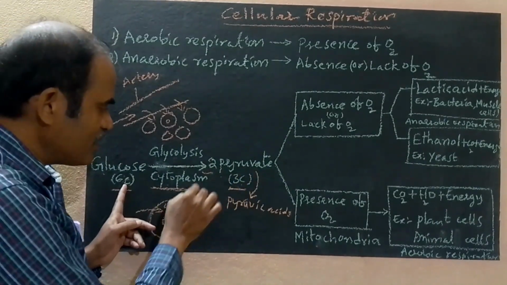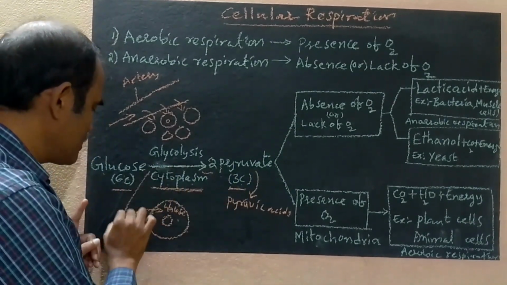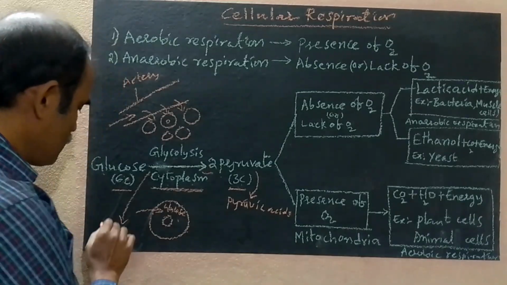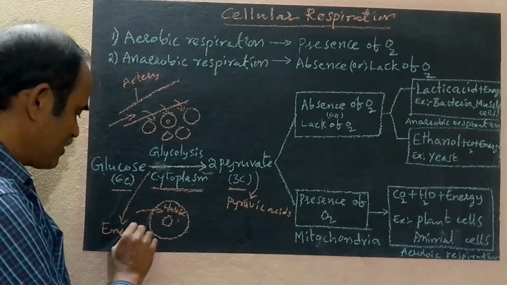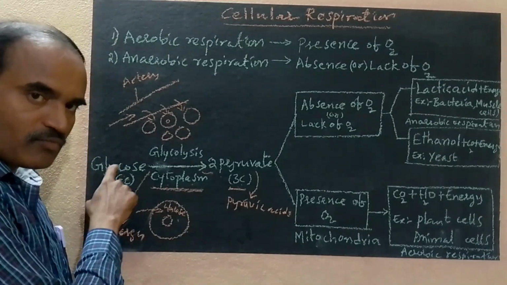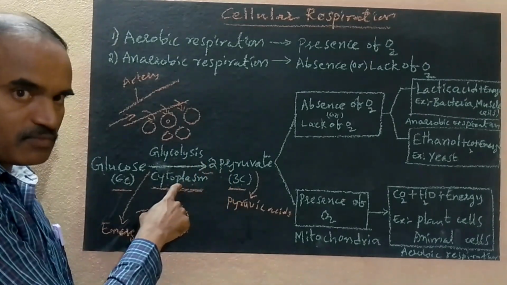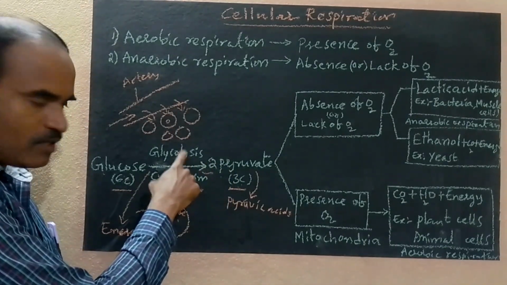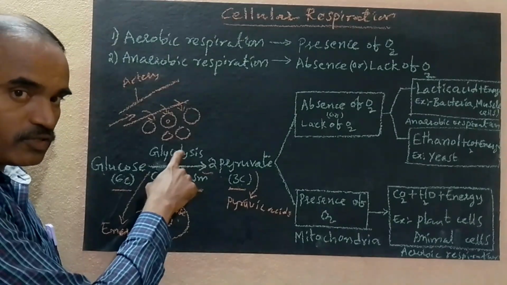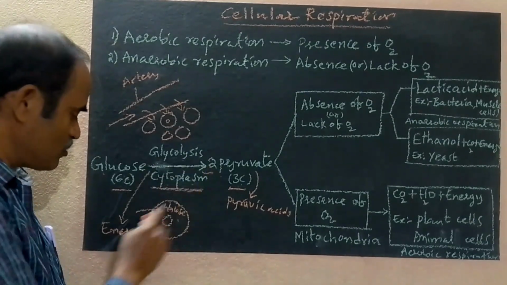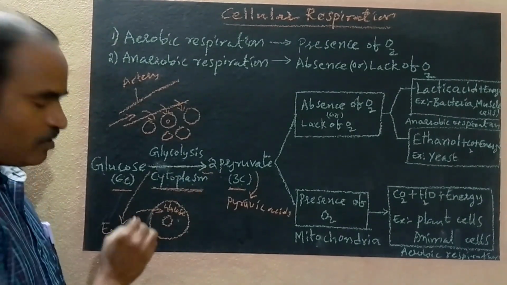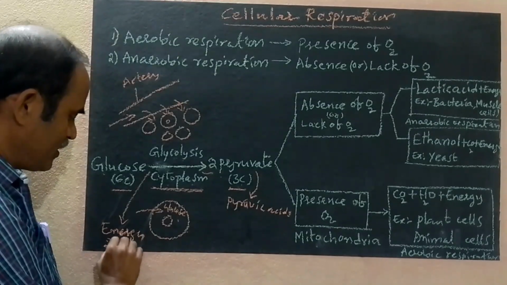Here also a little amount of energy is produced. During glycolysis, the breakdown of glucose into 2 pyruvates in the cytoplasm, a very little amount of energy is produced.